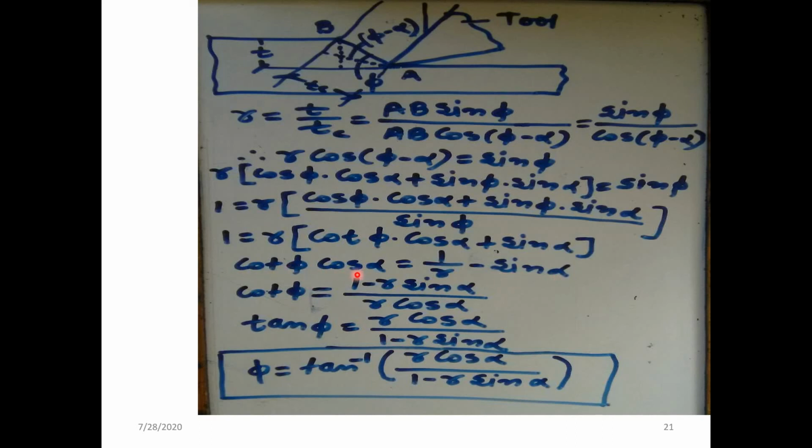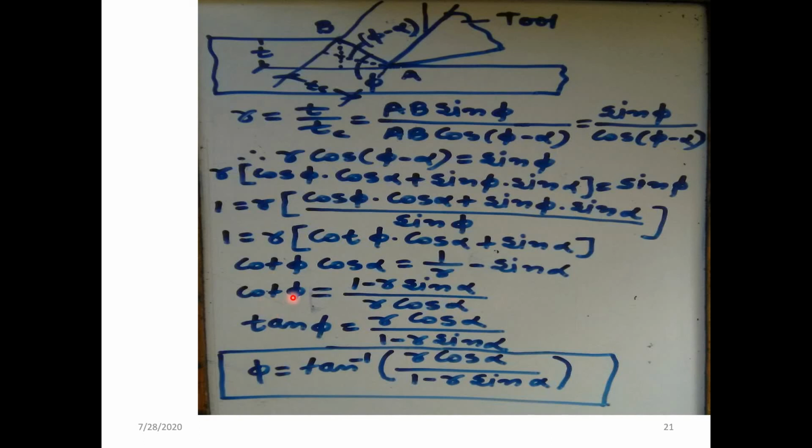So cot of phi multiplied by cos of alpha is equal to 1 by r minus sin of alpha. Again we can write cot of phi is equal to, dividing by cos of alpha which is in multiplication, 1 minus r sin of alpha divided by r cos of alpha.